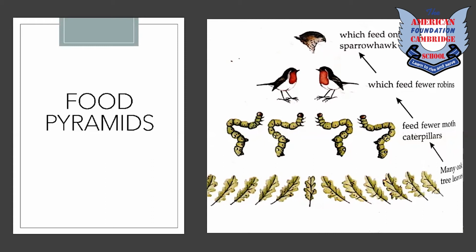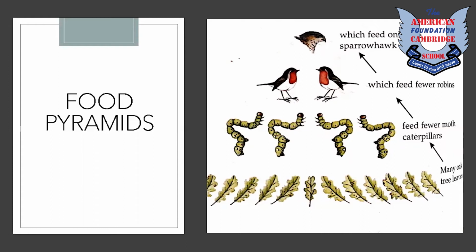For example, you can see oak tree leaves. They are the smallest in size, so they are growing in larger quantities. Then on these leaves, caterpillars or moths are feeding. So they are lesser in numbers. On caterpillars, some robins are feeding, so they are even lesser than caterpillars or moths. And then sparrowhawks are feeding on robins, so they are even lesser in numbers.